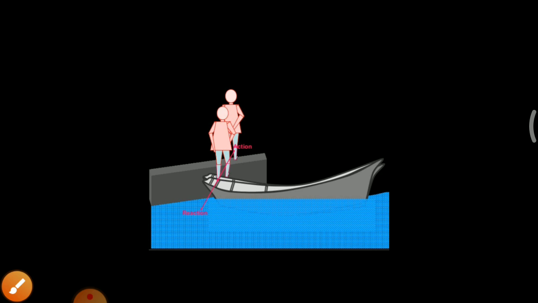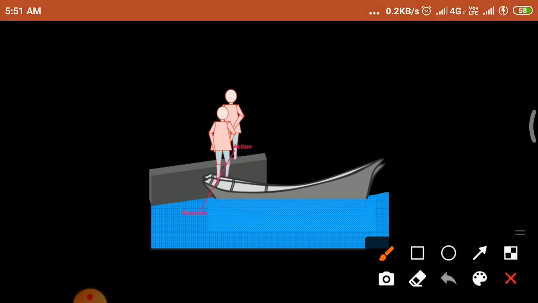And look at this diagram. When the man jumps from the boat to the seesaw, the action force acts in this direction, the reaction force acts in this direction. Due to that reaction force, the boat gets a jerk.